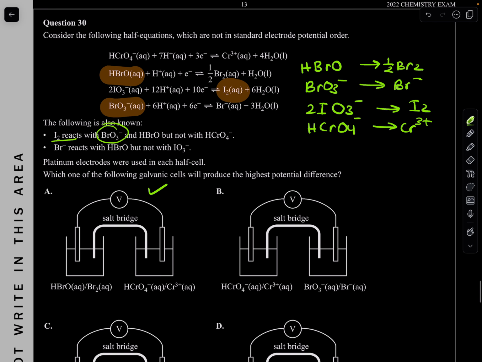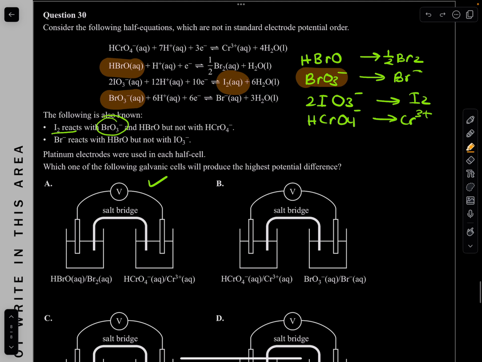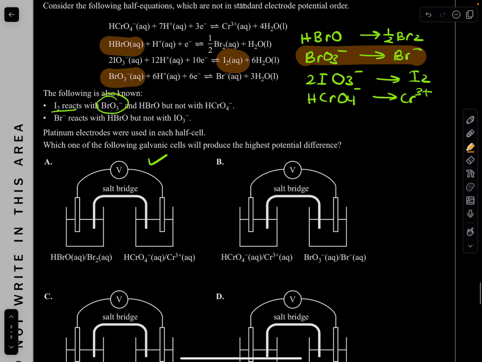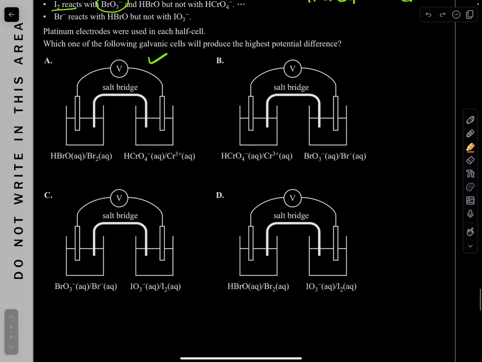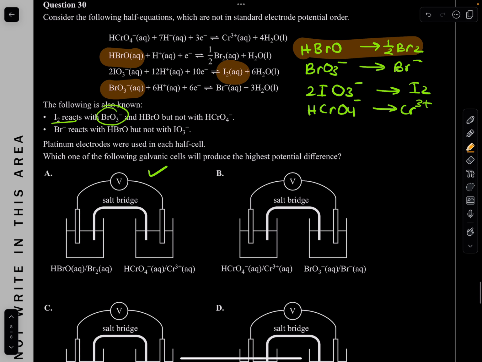Let's just check the other ones. This one and BrO3. Nope, it's much smaller than the other ones. Next one, BrO3 and IO3, still small. You can see the distance. HBrO and IO3, still small. So the largest distance was actually A.